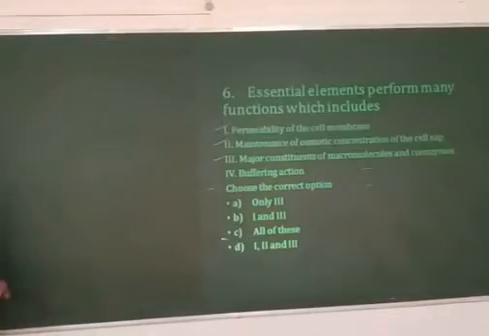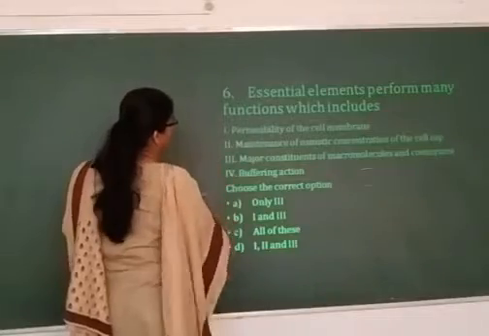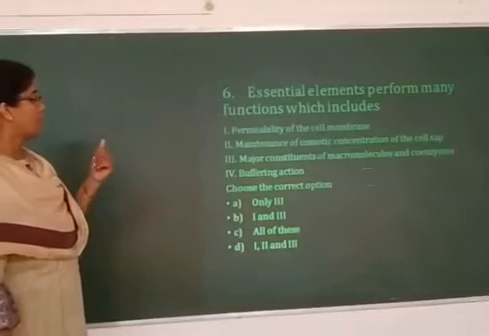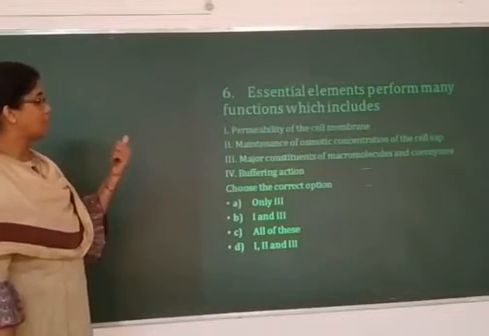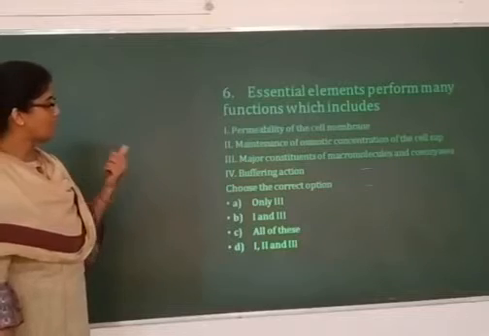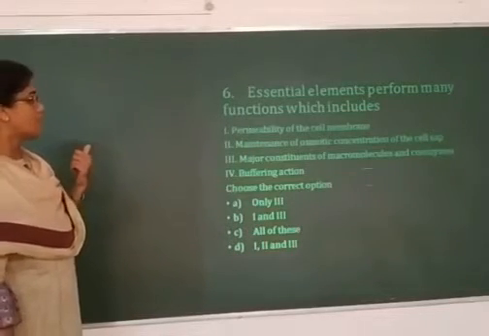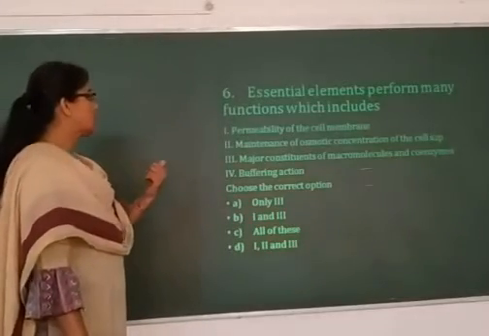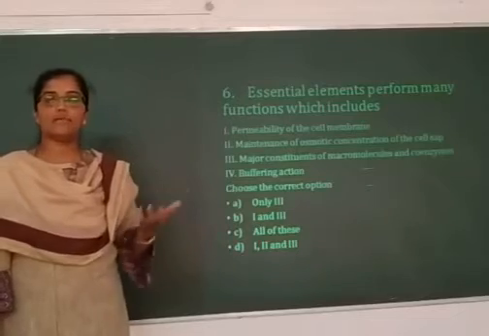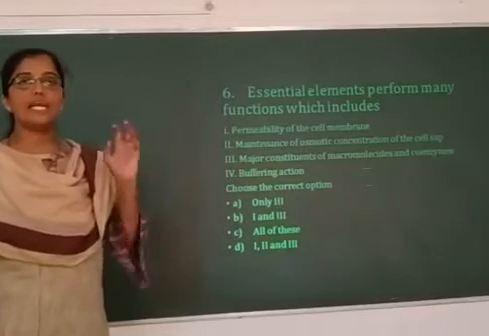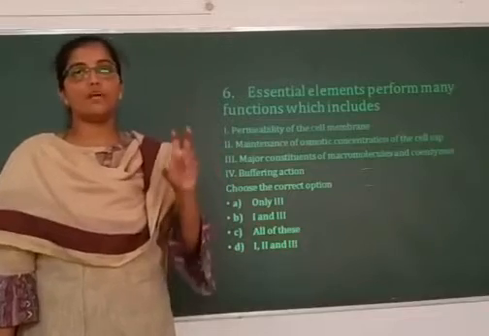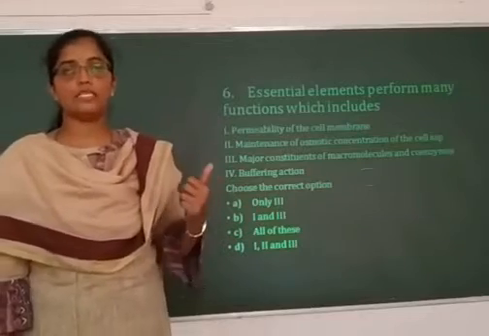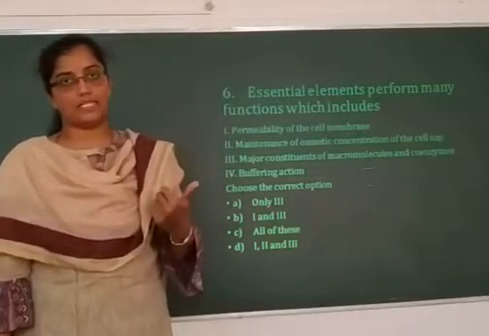The next slide. Essential elements perform many functions which include permeability of the membrane, maintenance of osmotic concentration of cell sap, major constituents of macromolecules and coenzymes. They also act as buffering agents, or they have a buffering action. So essential elements for the plants are those without which the plant cannot complete its growth and reproduction. Or in other words, the plant cannot complete its life cycle.